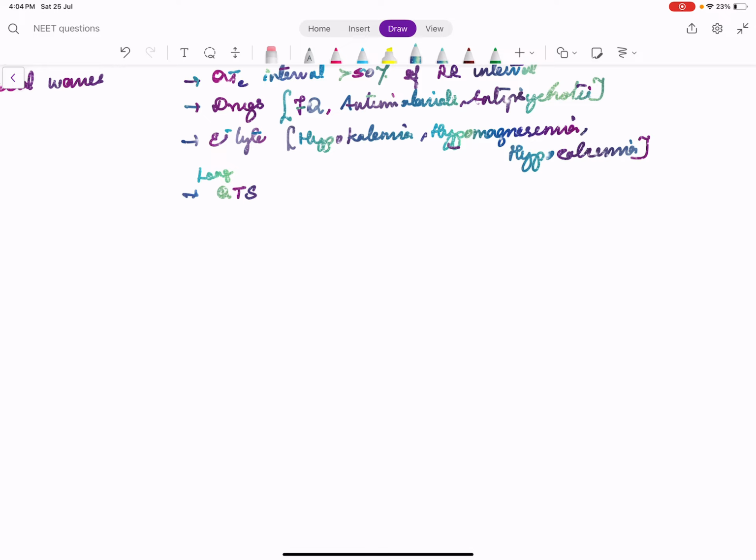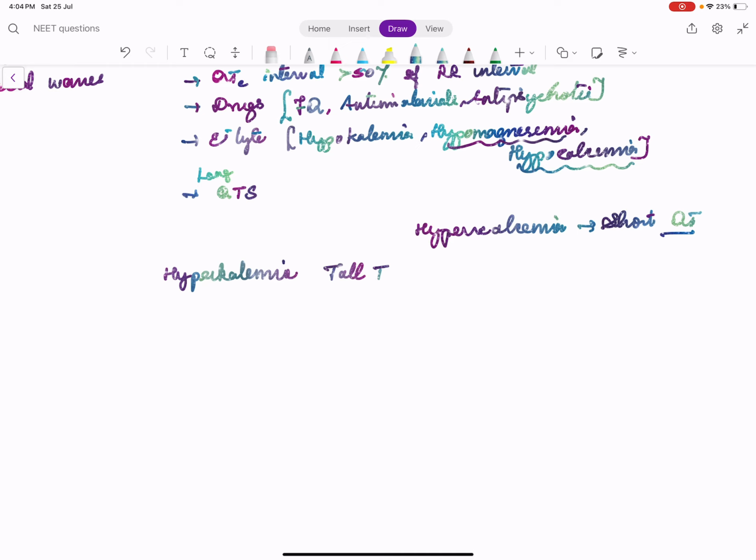So I told you hypomagnesemia causes long QT, hypocalcemia causes long QT. So what does hypercalcemia cause? It causes shortening of QT interval, short QT interval. So once again revising, hyperkalemia, the classical hallmark is tall T wave. Of course, many other changes occur, like we can get a sinusoidal pattern, we can get a cardiac arrest.